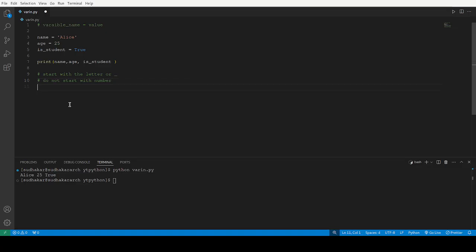What if I start with numbers? Let me see. 4. 4 is a data type. You cannot store anything in the 4. What are data types? I will be explaining that in the next video, which I will be releasing.